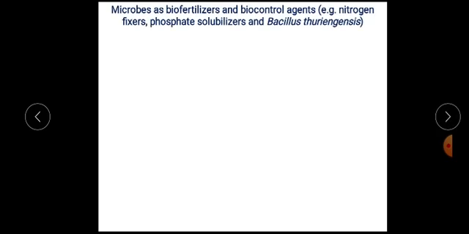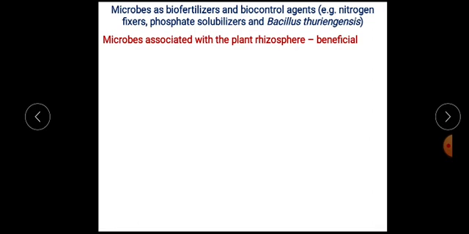That is all about agricultural microbiology. A part of agricultural microbiology we will be studying in detail is microbes as biofertilizers and biocontrol agents. That is, we'll be studying the role of nitrogen fixers and phosphate solubilizers in plant growth promotion, and the role of Bacillus thuringiensis as a biocontrol agent.